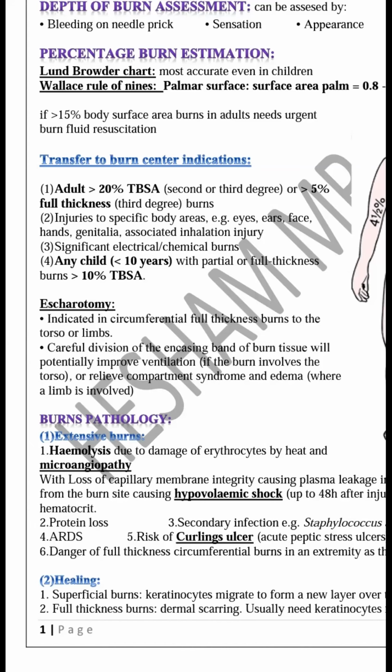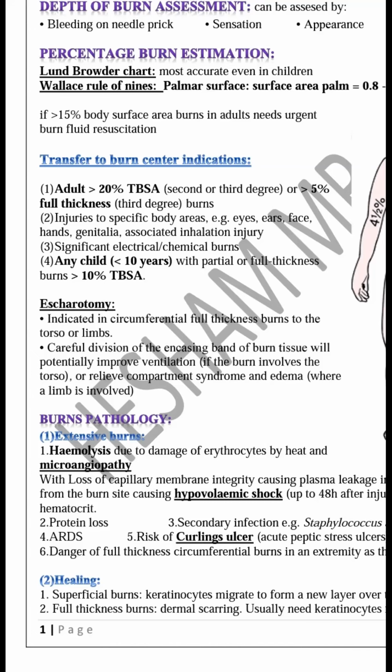Also, there are some complications like acute renal failure, and this is common to occur in patients with thermal or electrical burn due to what's called rhabdomyolysis. Rhabdomyolysis with myoglobinuria and hemoglobinuria can cause acute tubular necrosis. Rhabdomyolysis is also an important topic and will be discussed.